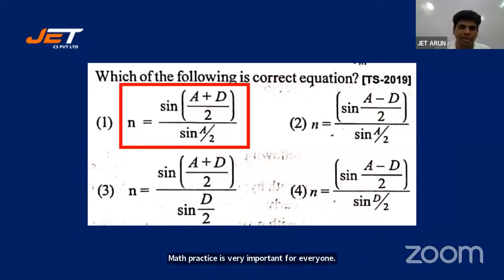Here is the key, students. 1. 1 is the key. All right, sin of a plus d by 2 by sin of a by 2. Let's go for the next one.